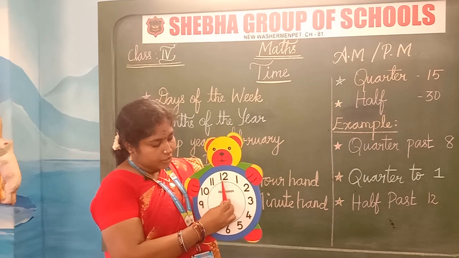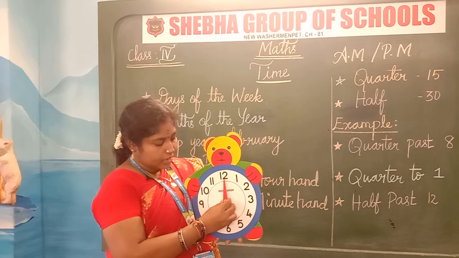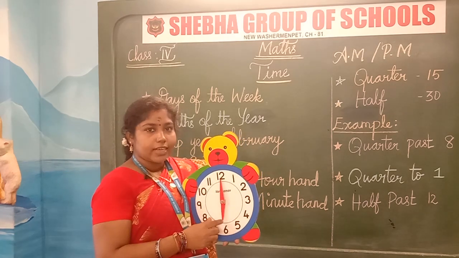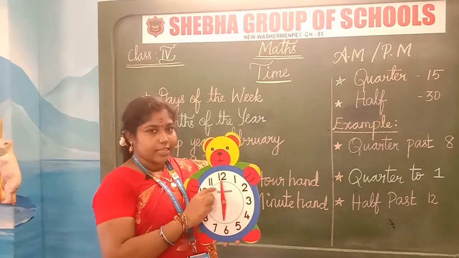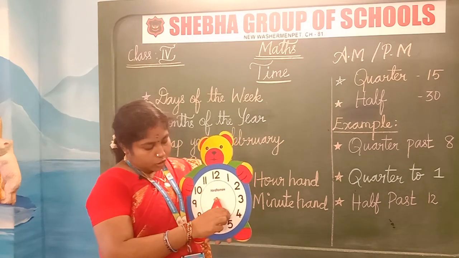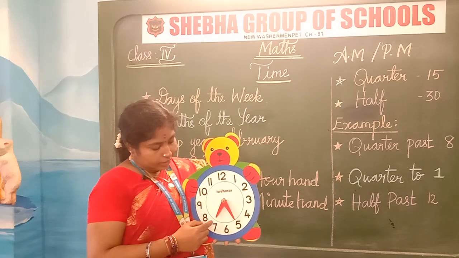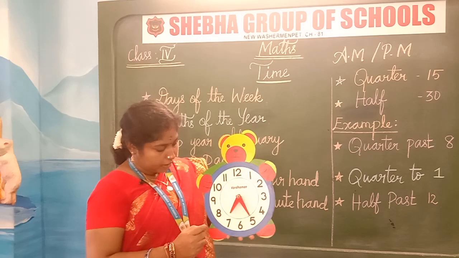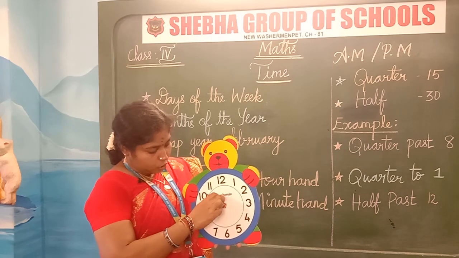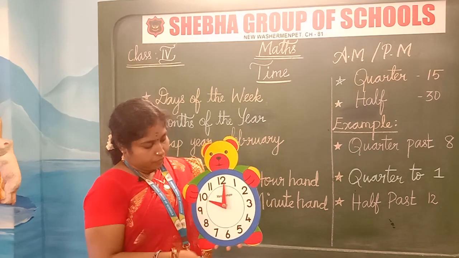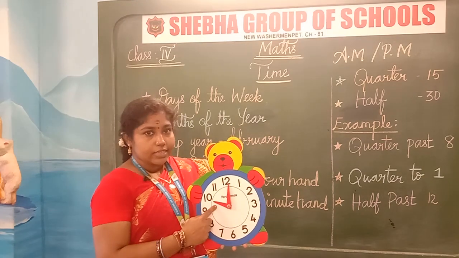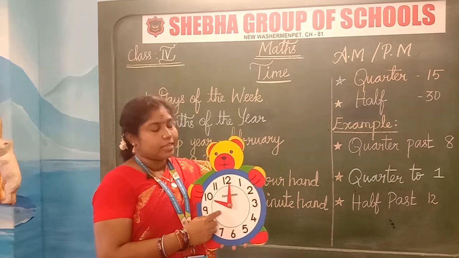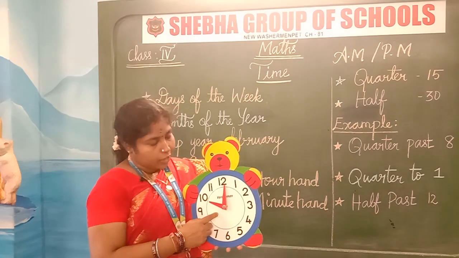Guess and tell me, children. The shorter hand is at 6 and the longer hand is at 12. What is the time? Yes, it is 6 o'clock. Now tell me, what's the time? It is 7:25. Yes, you are very right. And now tell me, what is the time? The shorter hand is at 10 and the longer hand is at 12. What's the time now? Yes, you are right. It is 10 o'clock.